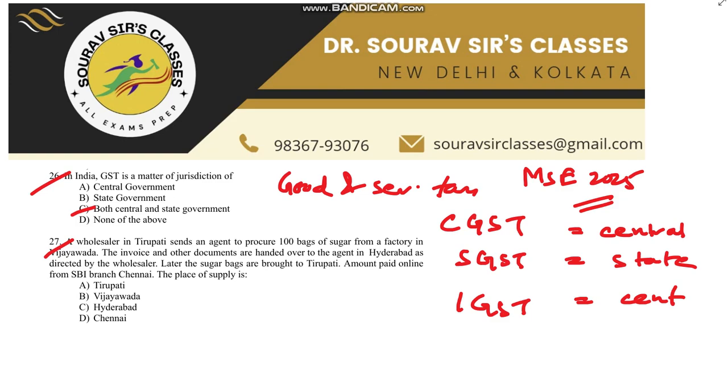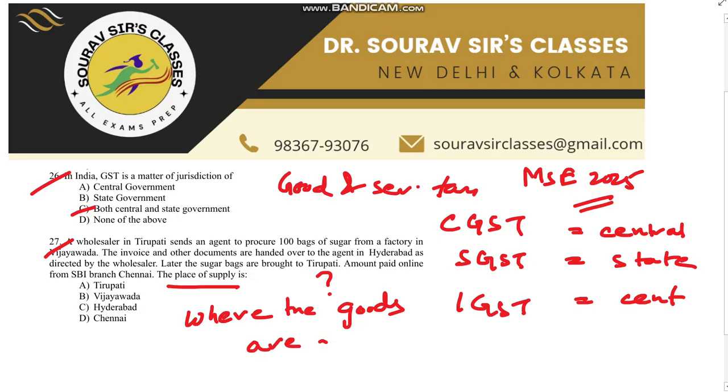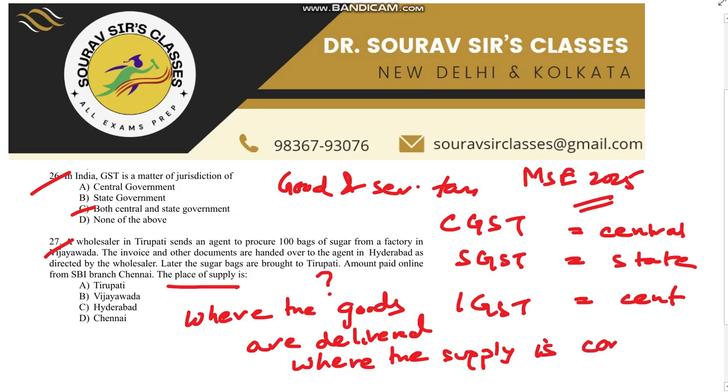In the case of GST, how is the place of supply determined? It is based on where the goods are actually delivered, or where the supply is considered to take place in the GST law. Let us see what is happening in this scenario.